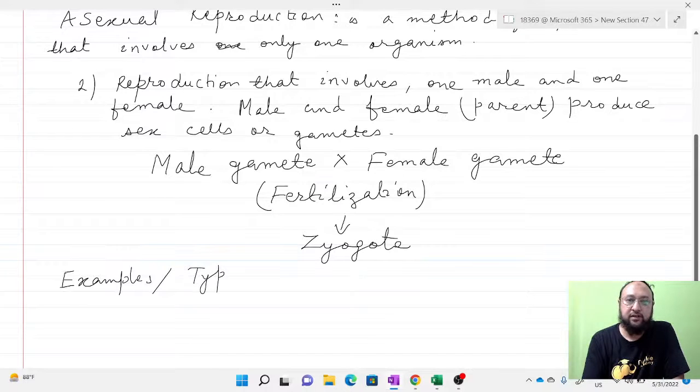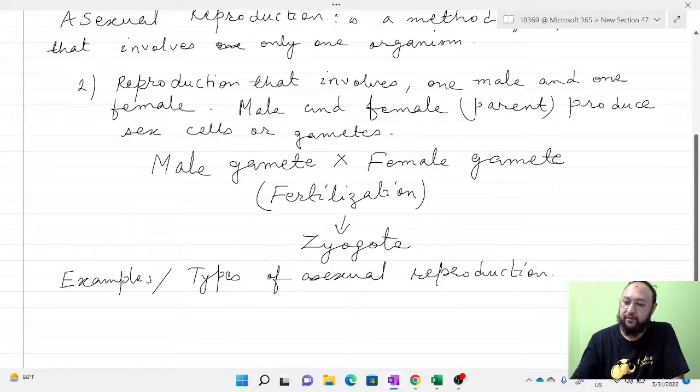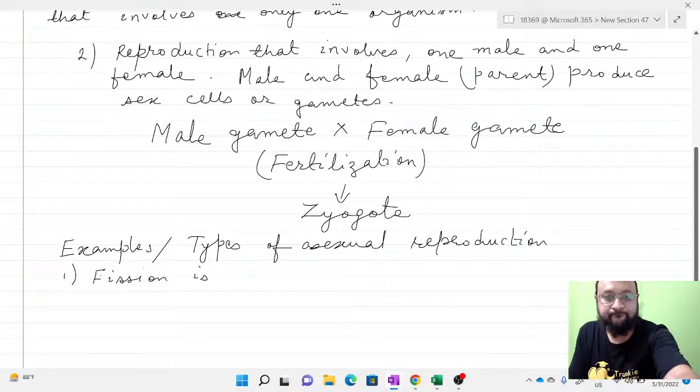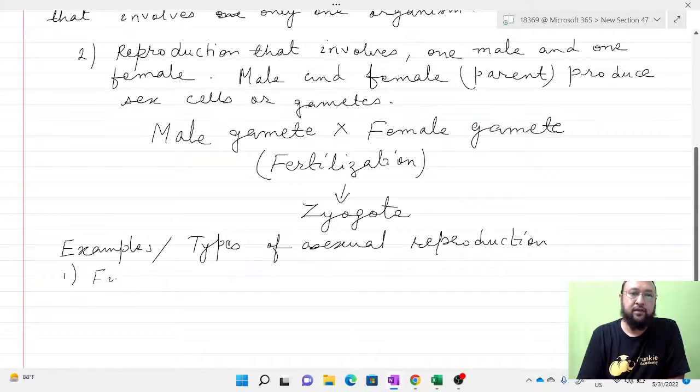Types of asexual reproduction: number one is fission. So we will start with the fission topic. Fission is an asexual mode of reproduction.